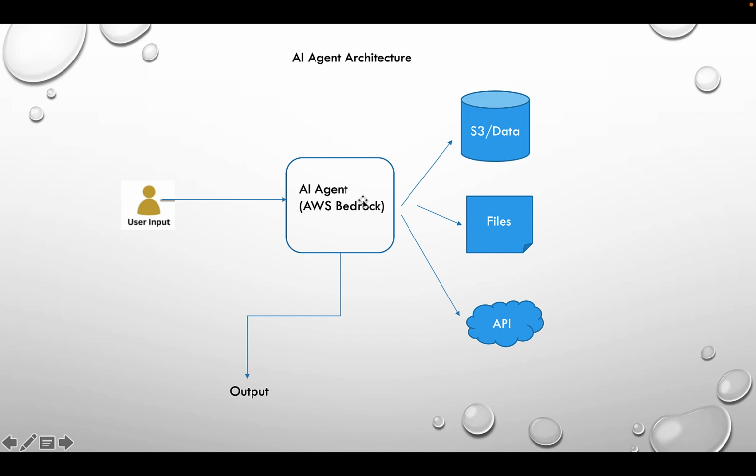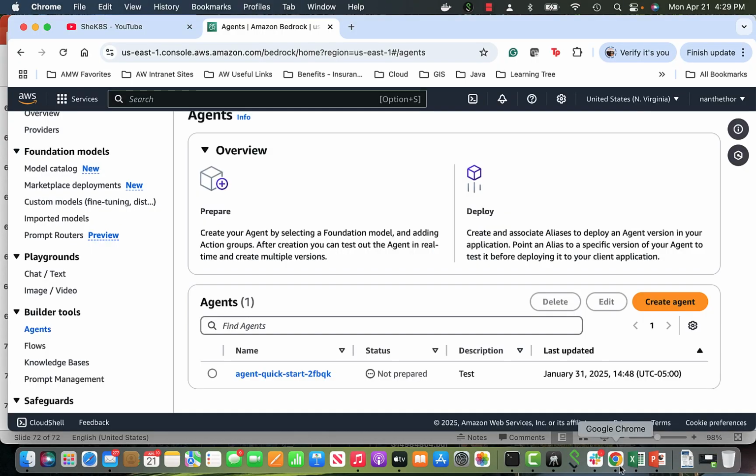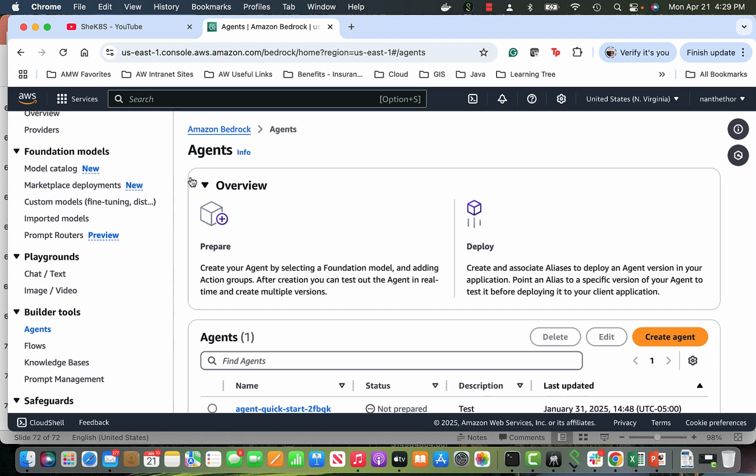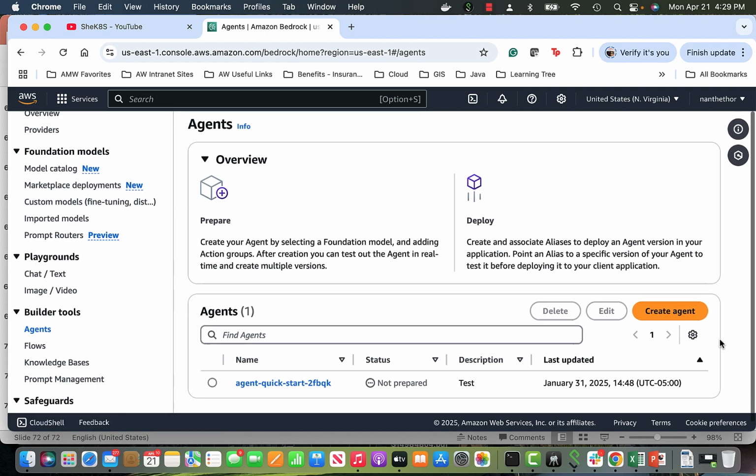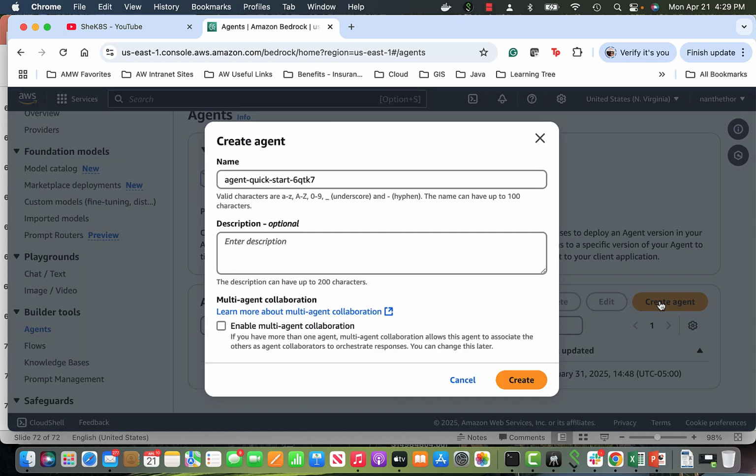So let me go to Bedrock. I logged in to my AWS, went to agents, and I was trying to create one. So let's create an agent. We can just call it another name, or if it already exists, let's call it agent test.